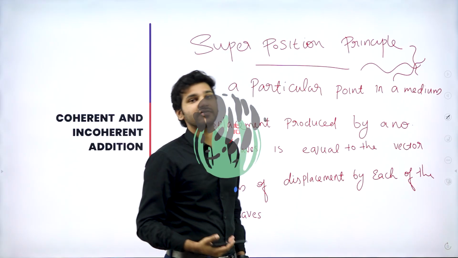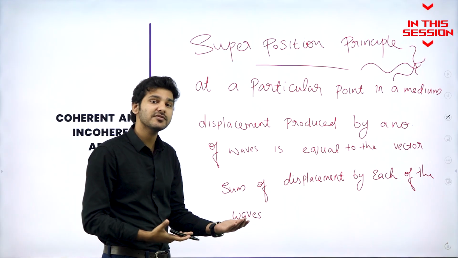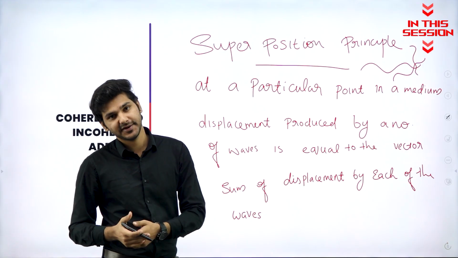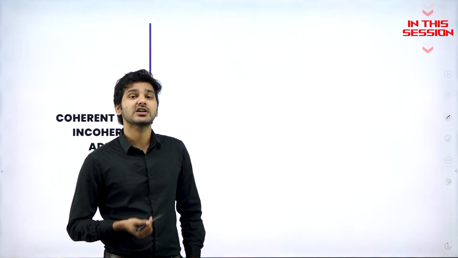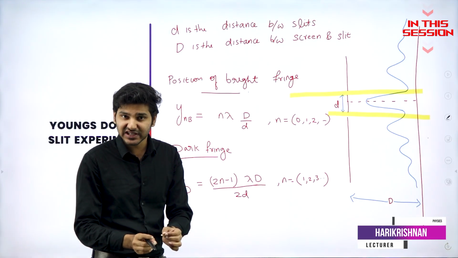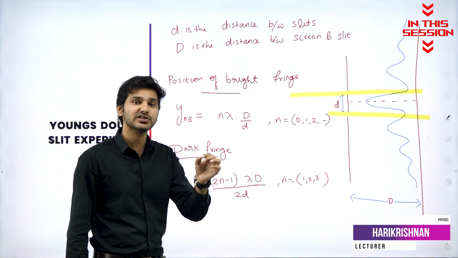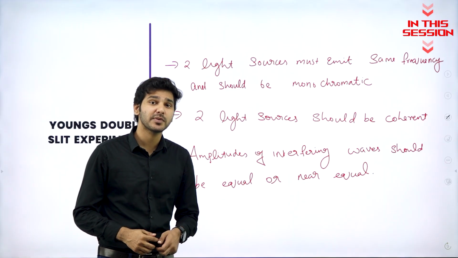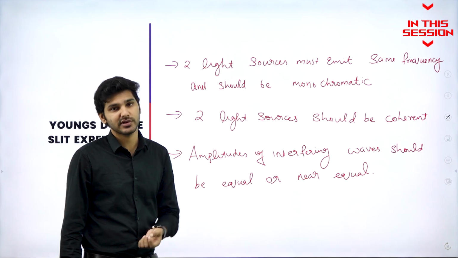The entirety of that particular wave will be equal to the vector sum of individual waves. So how exactly do we know that two waves are going to interfere constructively or destructively? If light was actually behaving like a particle, the only part that should be illuminated on the back screen was these two parts. So the conditions are basically that the two light sources must emit the same frequency.